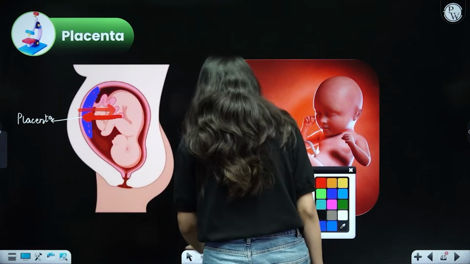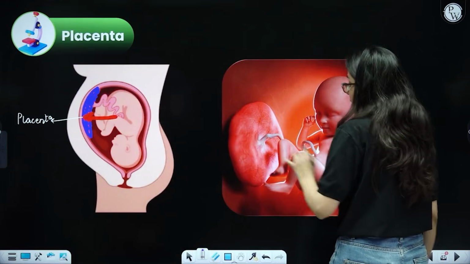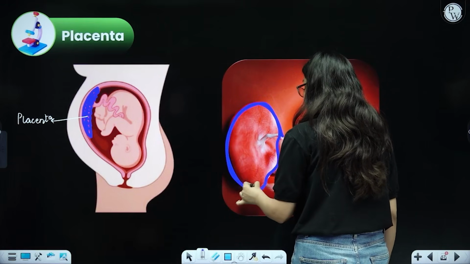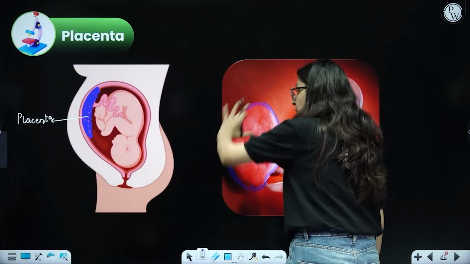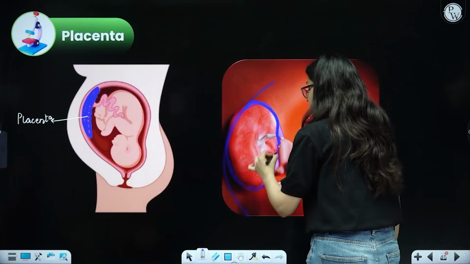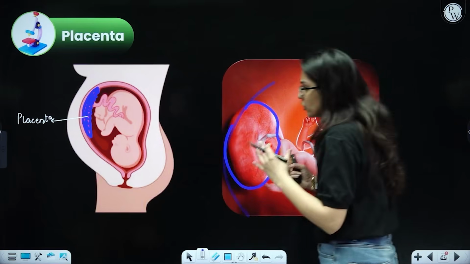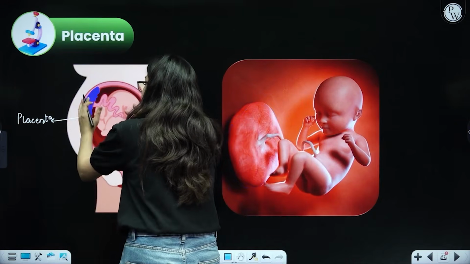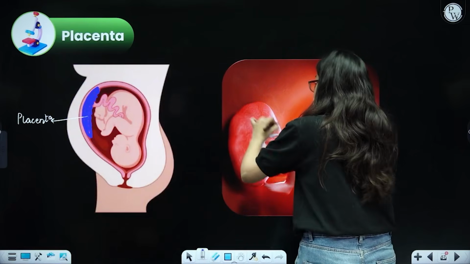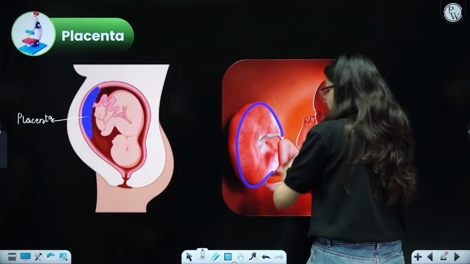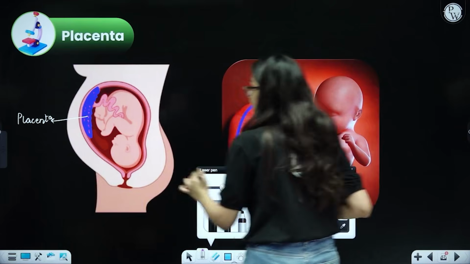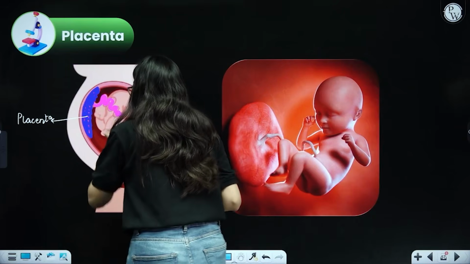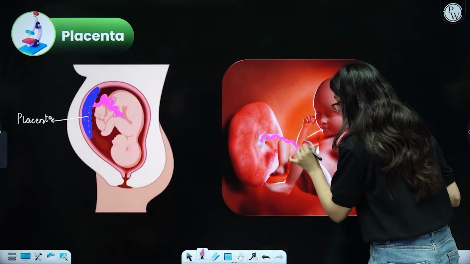A better image of the placenta can be seen from this particular image. Do you see this disc-like structure? This disc-like structure is basically attached to the uterine wall, the wall of the uterus. If this is the wall of the uterus, this is the placenta. But now do you see there is no actual connectivity? The placenta is not directly connected to the fetus. There is another structure that is connecting the placenta to the fetus, which somewhat looks like this over here. And over here is also some structure that is present like this.